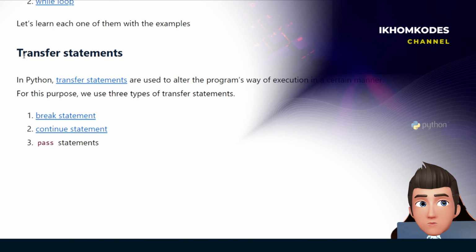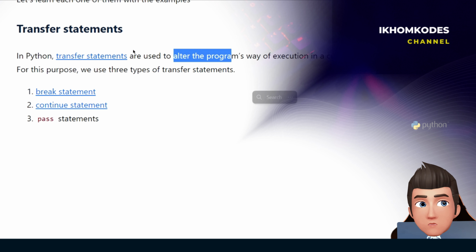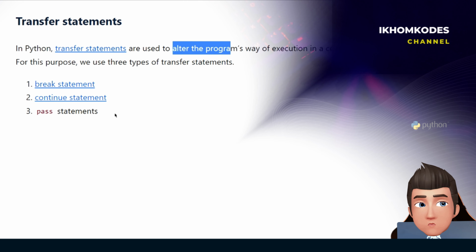Okay, and another is transfer statements. In Python, transfer statements are used to alter the program's way of execution in a certain manner. For this purpose, we use three types of transfer statements. They are break statement, continue, and pass statements.